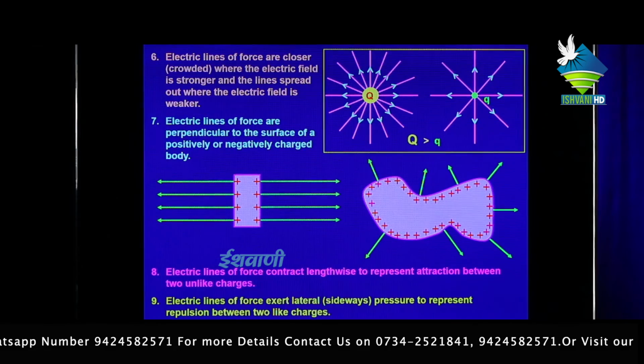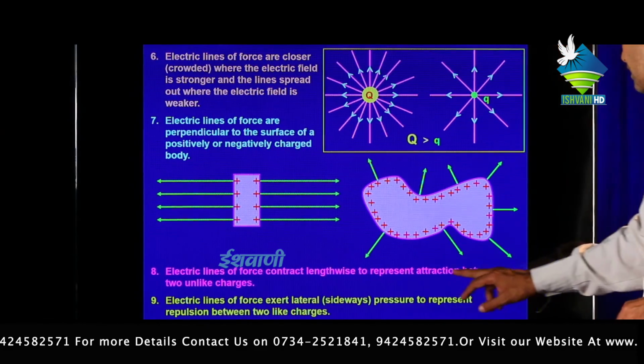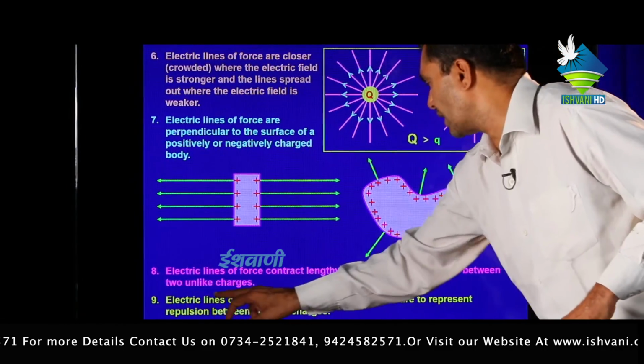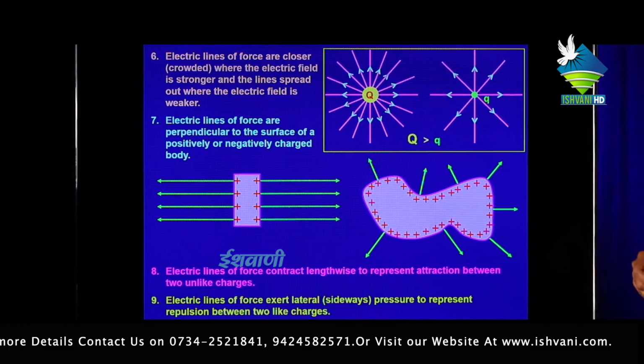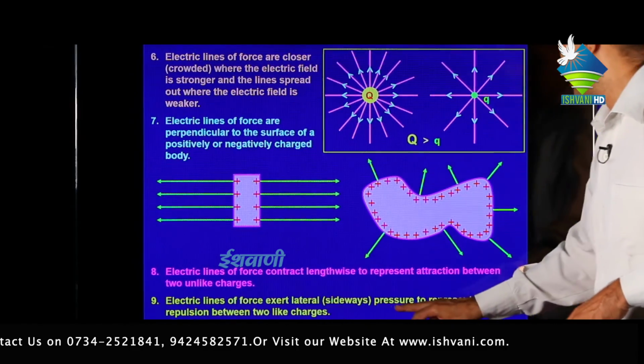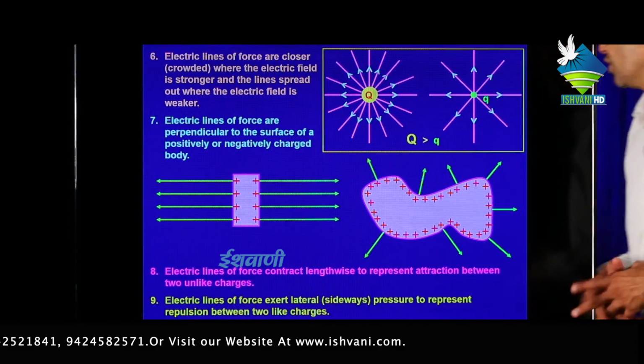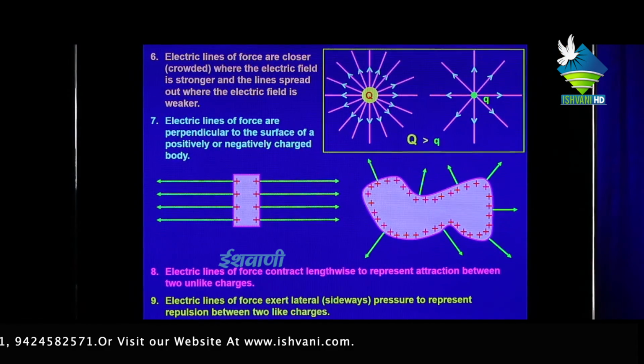Eighth, electric lines of force contract lengthwise to represent attraction between two unlike charges. Ninth, electric lines of force exert lateral pressure to represent repulsion between the two like charges.